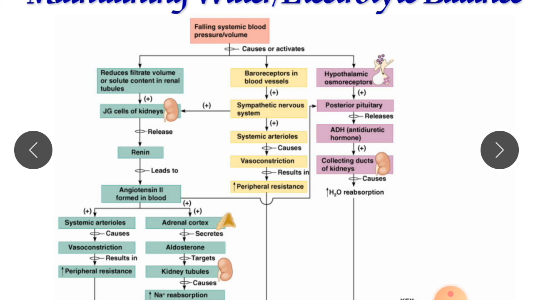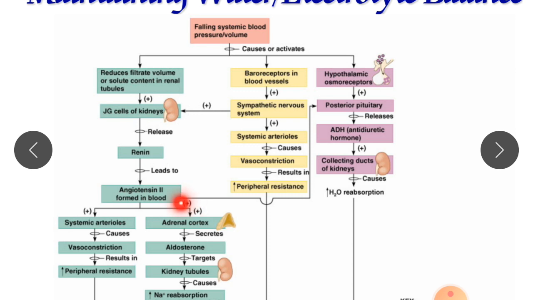The juxtaglomerular cells of the kidney, what will they do? They will release renin. The macula densa cells of our juxtaglomerular apparatus will release the renin, and this renin release is responsible for the conversion of angiotensin 1 to angiotensin 2.